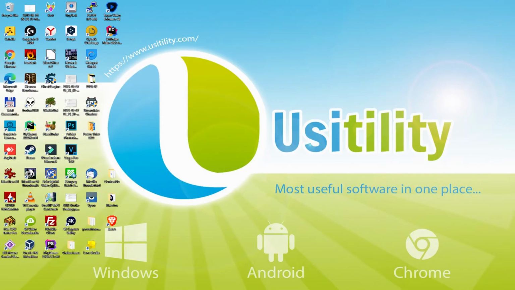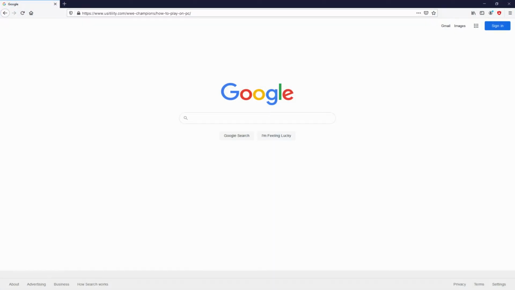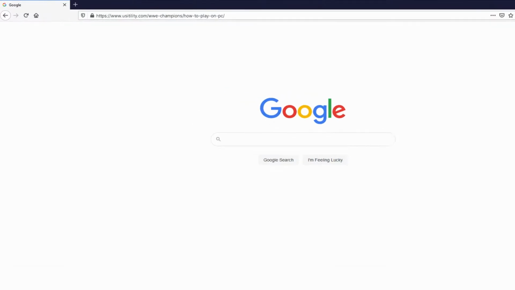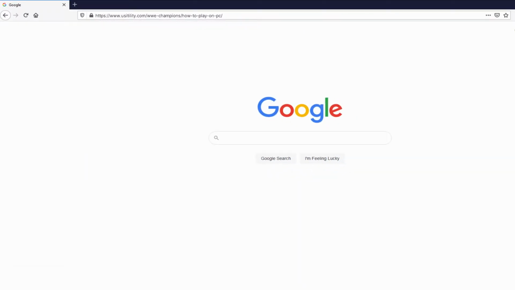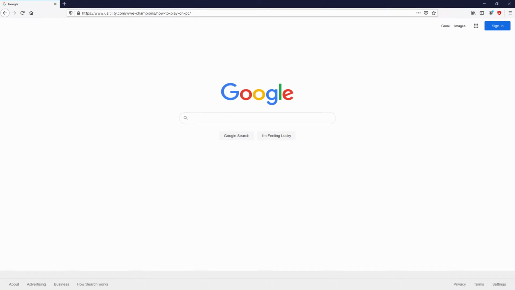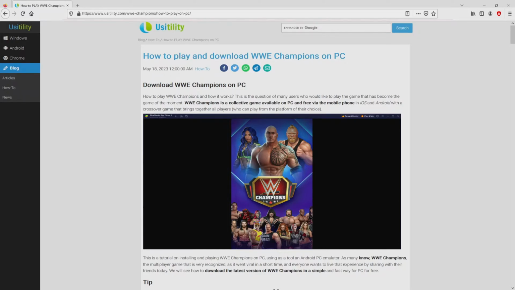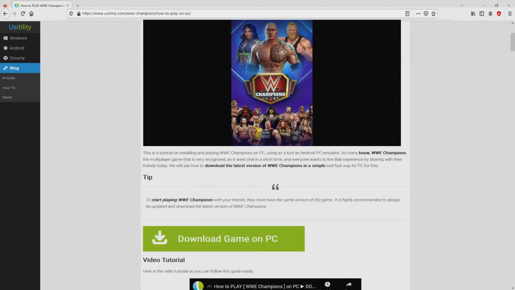First of all, to get started we have to open our main web browser. We select the one we use by default. Let's go to this URL that I'm highlighting in green, as you can see on the PC screen. There is no need to type it, because I added the link in the video description and in the first pinned comment. We end up here on our website of Usitility, where we have a meticulous explanation on the way to download and install WWE Champions on laptop or computer. We scroll down a bit and simply click on the Download Game on PC button.